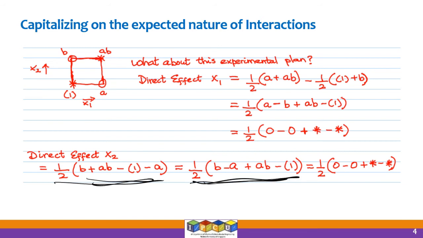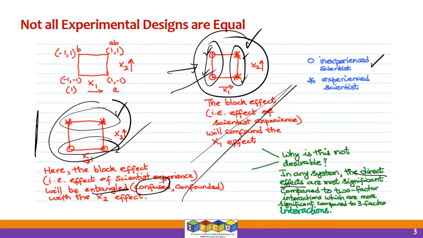All right. And then again, notation wise, B and A are circles and A, B and 1 are stars. All right. So what you see again is you get a pattern which is circle minus circle, and you get a pattern like star minus star. Therefore, any systematic biases introduced by the two chemists will cancel out if you assign experiments of this type. We may know it intuitively, but here is a proper analysis of that. So this design is much better than these two designs.